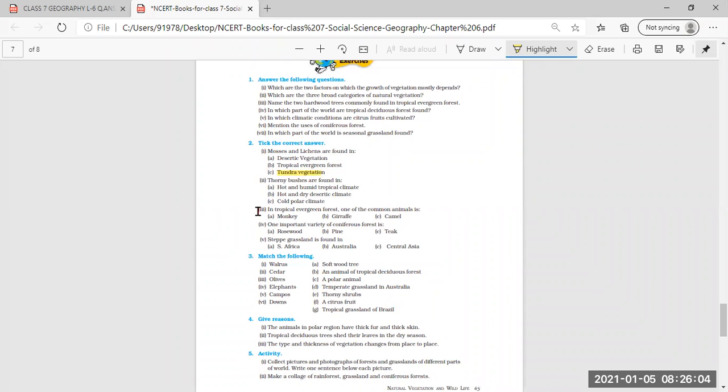Second, thorny bushes are found in. B will be the correct answer, hot and dry desertic climate. Third, in the tropical evergreen forest, one of the common animals is, the first option is correct, that is monkey.